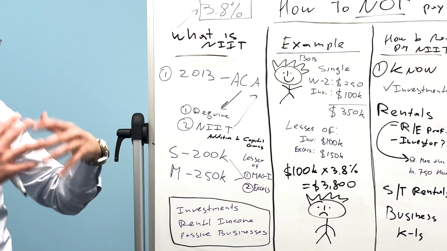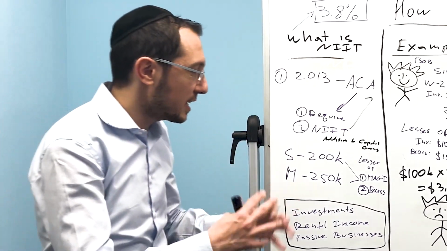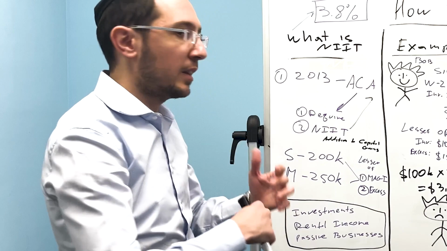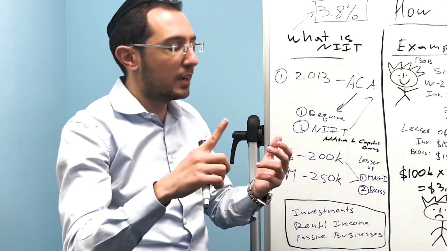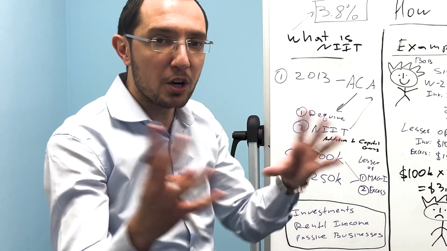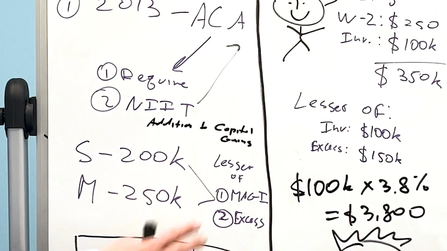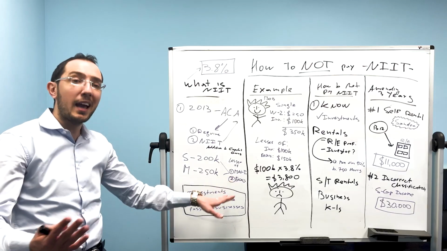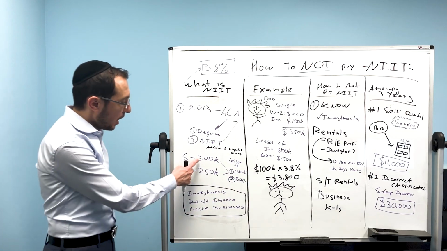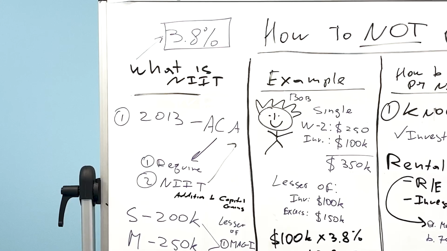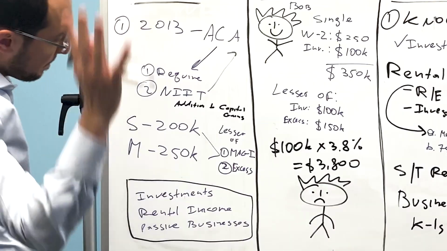Modified means, you know, we're not going to get into details, but an adjusted gross income, right? How much is your gross income, not including your W-2 salary and business income, so other things that go into counting your income. We're going to take the lesser of your modified adjusted gross income or any excess of your investment income above these thresholds. I'll talk about an example to make it easier to understand. And that's it. They slap the 3.8%, bam, on that.